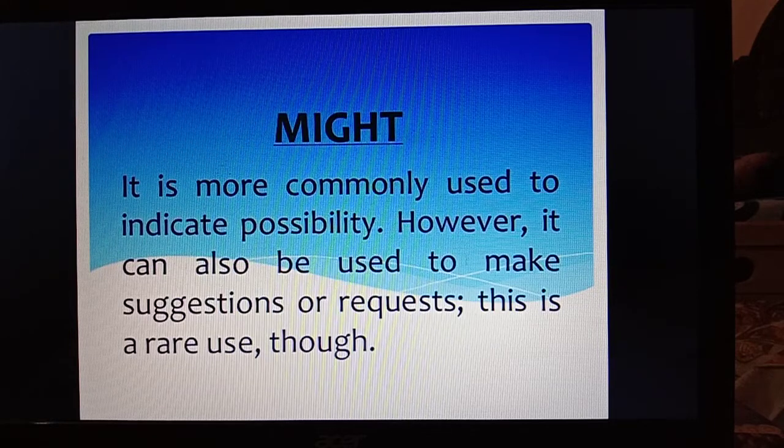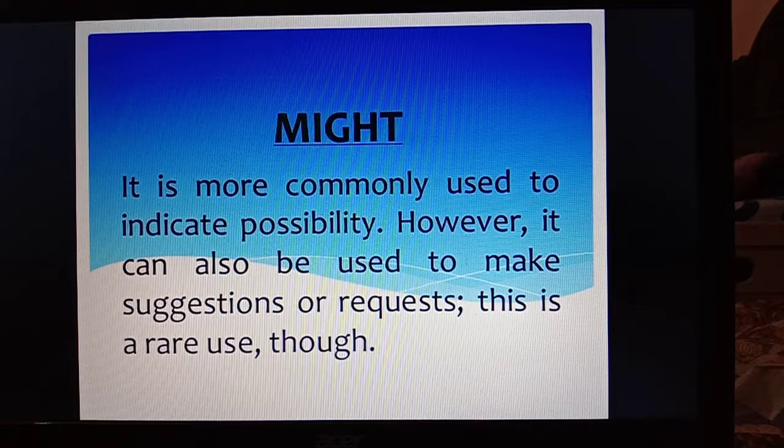Then, might is there. It is more commonly used to indicate possibility. However, it can also be used to make suggestions or requests. This is a rare use though. So, mainly might is used to indicate possibility. It can be used to make suggestions or requests, but this is a rare use.